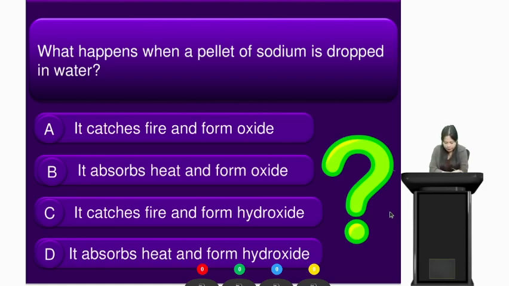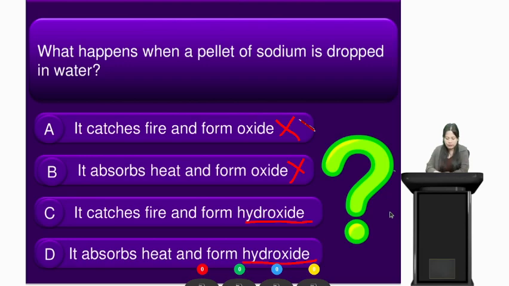Alright students, your time is up. Let us see. When sodium, or when a metal, reacts with water, it does not form oxide but it forms hydroxide. So we can eliminate these two options. It does not form oxide, it forms hydroxide. Now which of these options will be true? Option C or option D?